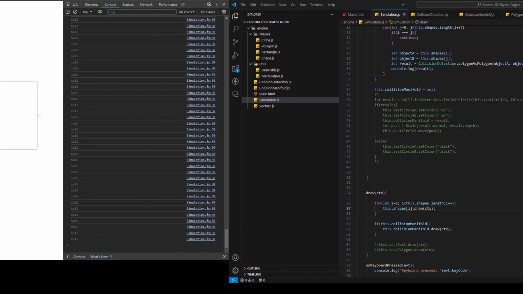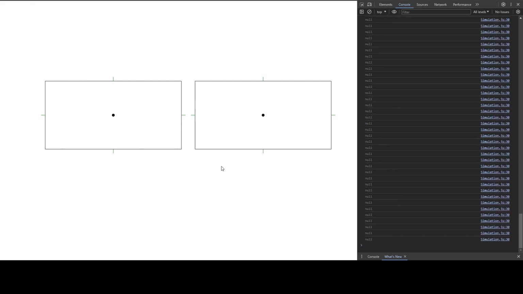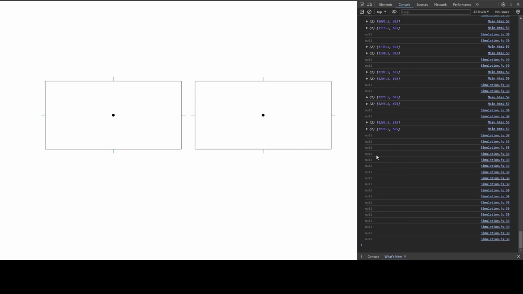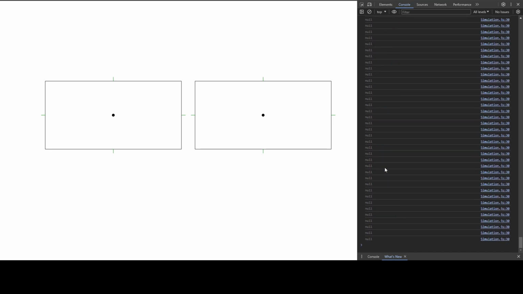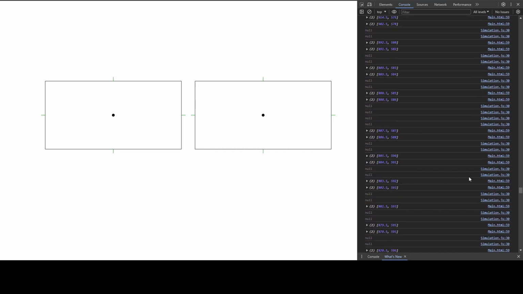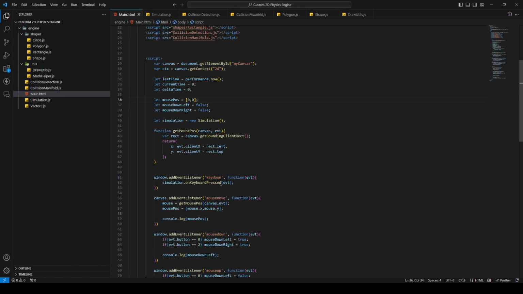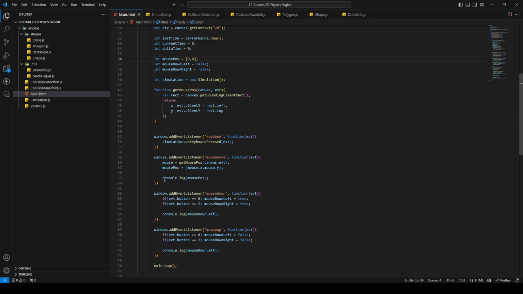Good, then let's go back to the browser, and there we go. We can see it's already working. There's no collision. This is HTML 59. I'm gonna remove this line too, because I just want to see the collision happening. So I'm just gonna remove the console logs here in the event listeners.